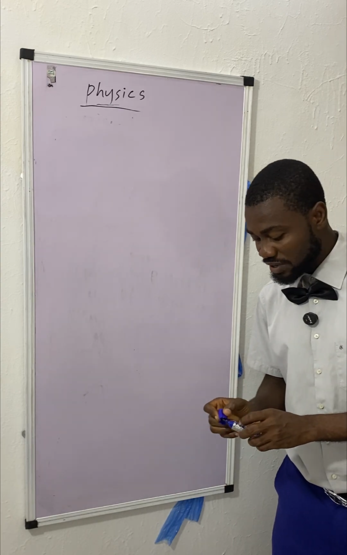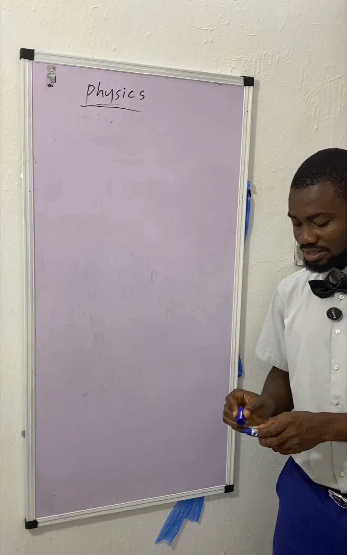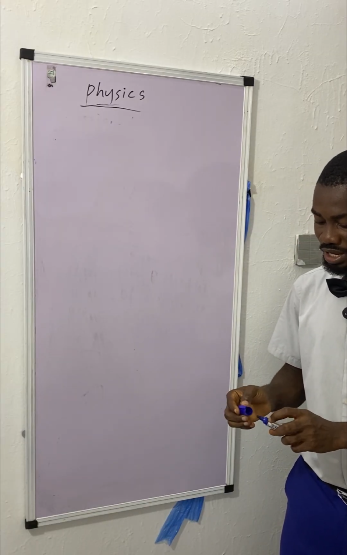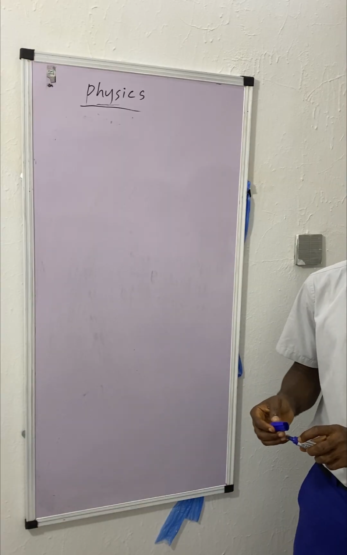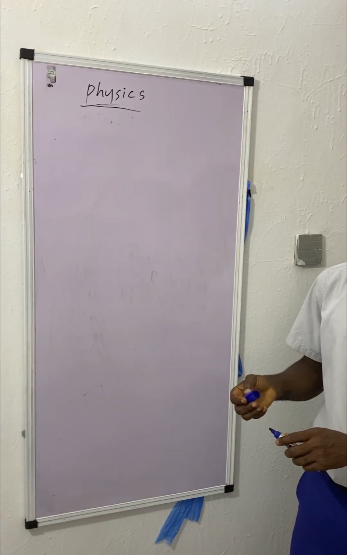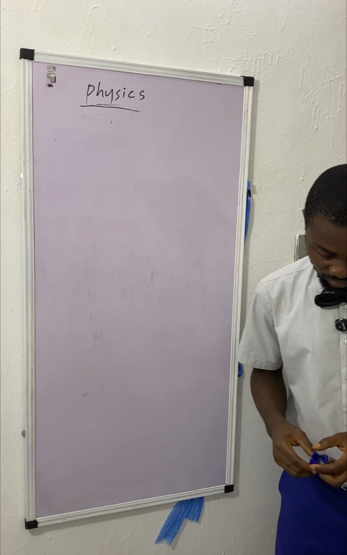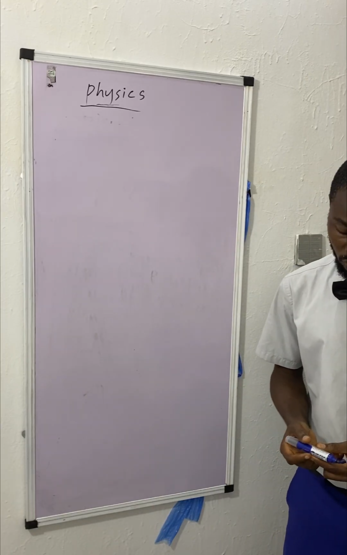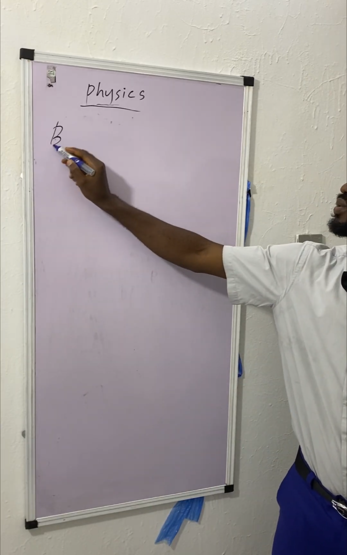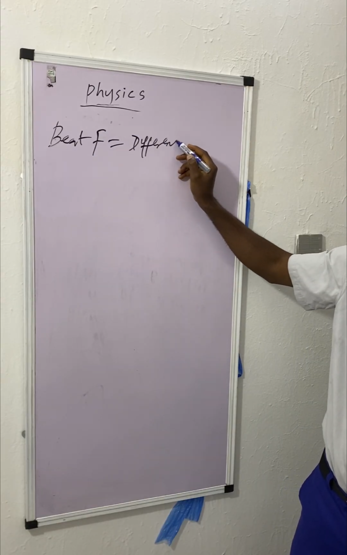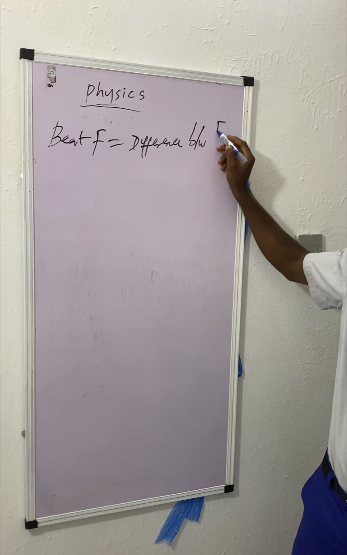So what I'm explaining right now is the difference between beat and noise. In noise, the frequencies are not close, not anywhere close. The frequencies of the vibration of the loudness are not anywhere close. That's for noise. So beat frequency is equal to the difference between frequencies.